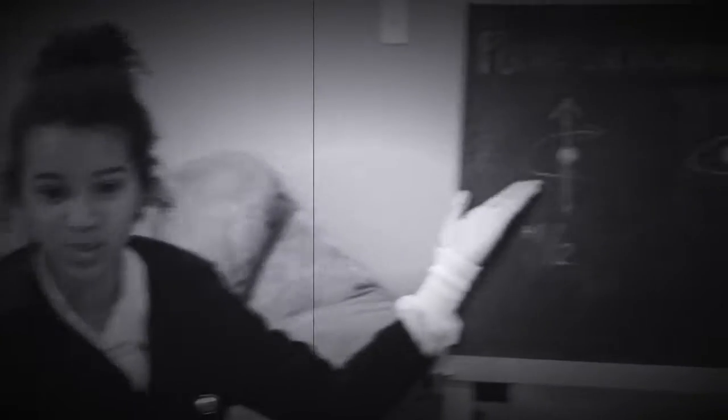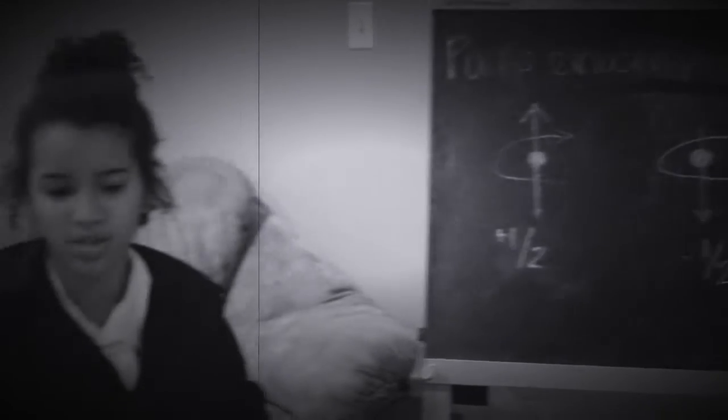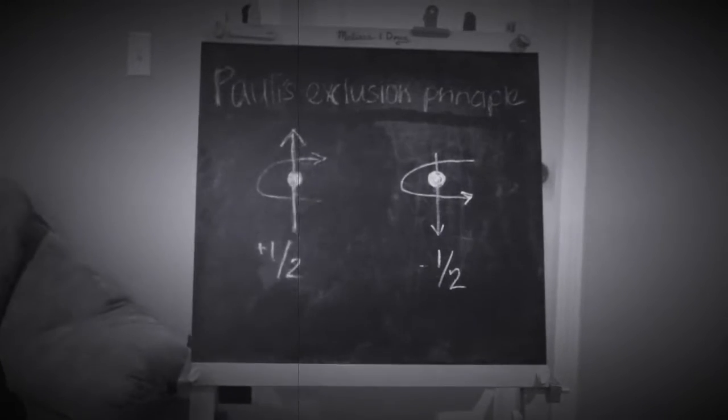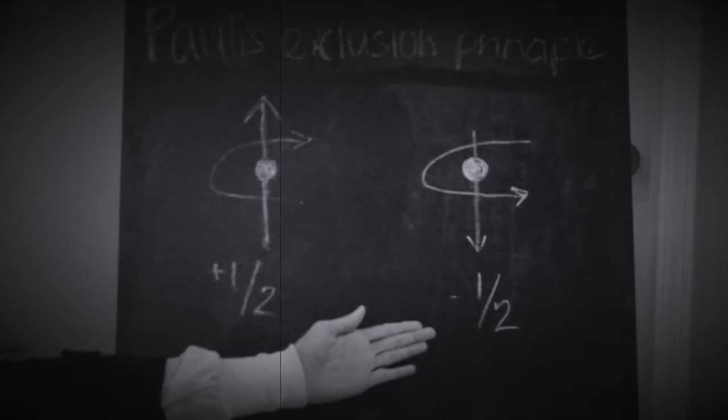I'm Wolfgang Pauli. In 1925, I came up with the Pauli exclusion principle. Here is what it looks like. It states that no 2 electrons in an atom can have the same 4 quantum numbers. This picture shows that an orbital can contain a maximum of only 2 electrons. Those 2 electrons must have opposing spins, so if one electron has an upspin of positive 1/2, then the other must have a downspin of negative 1/2.